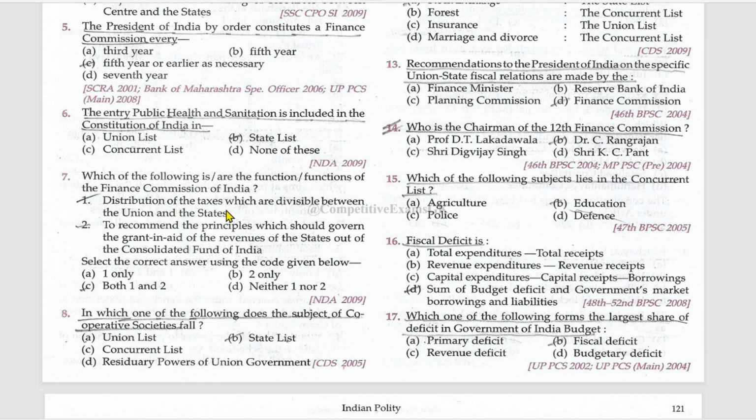Distribution of the taxes which are divisible between the Union and the states, and to recommend the principles which should govern the grant in aid of the revenues of the states out of the Consolidated Fund of India. Both are the functions of the Finance Commission of India. In which one of the following does the subject of cooperative societies fall? In the state list.